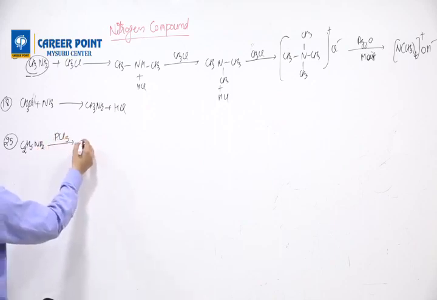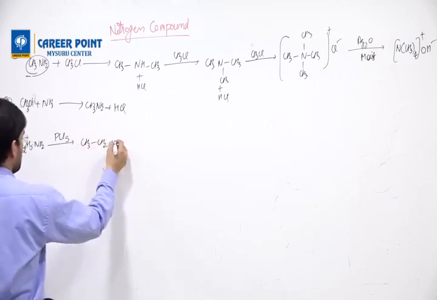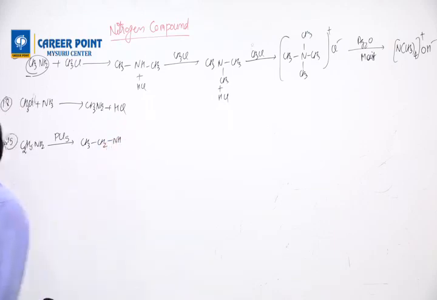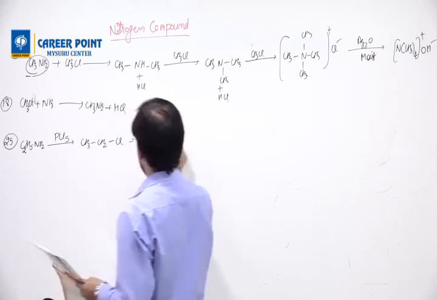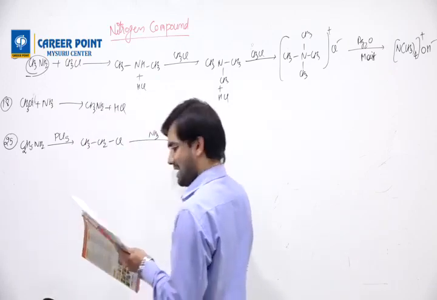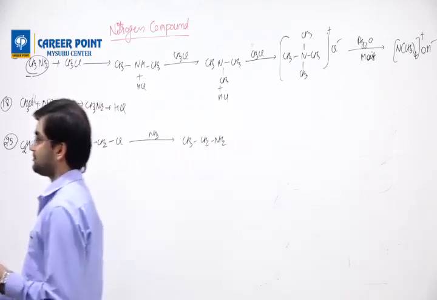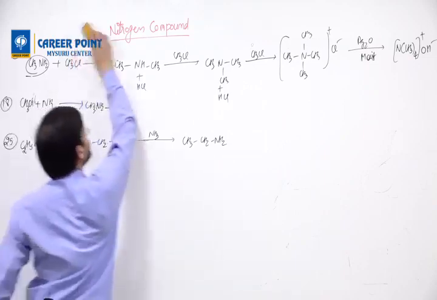If you do it with PCl5, you will get CH3CH2NH, not NH, correct, so CH3CH2NH2Cl. Then when you do it with ammonia again, you will get CH3CH2NH2 back. This reaction is a reversible reaction. Okay, that chapter is also over.